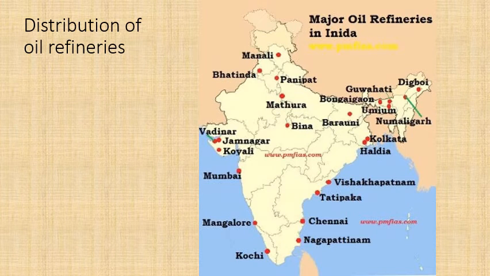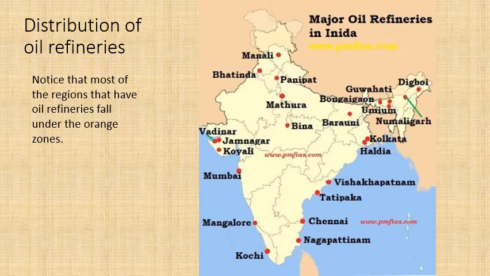The distribution of oil refineries, major oil refineries in India. When you look at this picture, you can easily remind yourself that most of the points which have oil refineries fall in the orange zone. We just looked at the orange zone, and all the orange zones were the Tamil Nadu, Andhra Pradesh region, the northeastern region, and there were some parts of Gujarat also. Most of the oil refineries are falling in the orange zone.